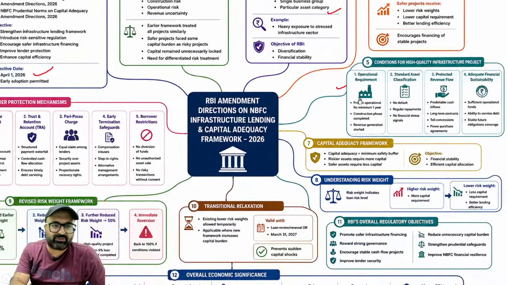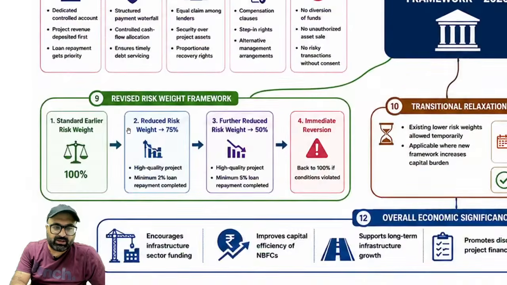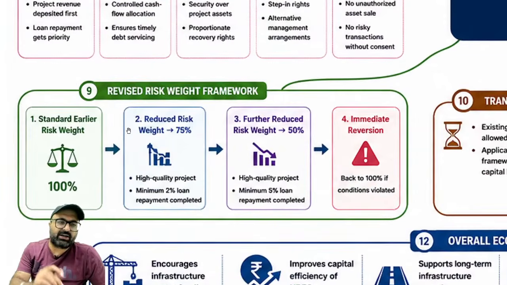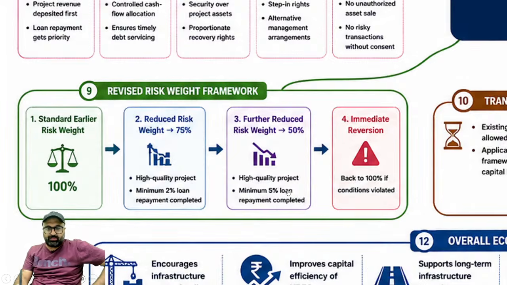Now, for these high quality infrastructure projects, what are the conditions? Standard earlier risk weight was 100%. Now the risk weight has reduced to 75% for high quality projects with minimum 2% of loan repayment, and it is further reduced to 50% for high quality projects with minimum 5% of loan repayment.